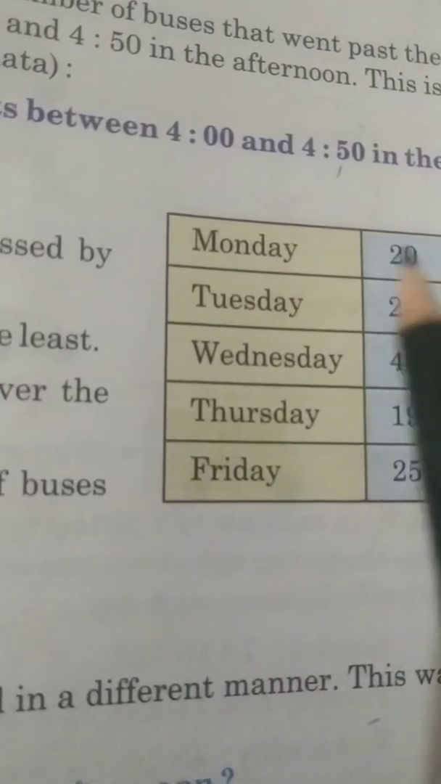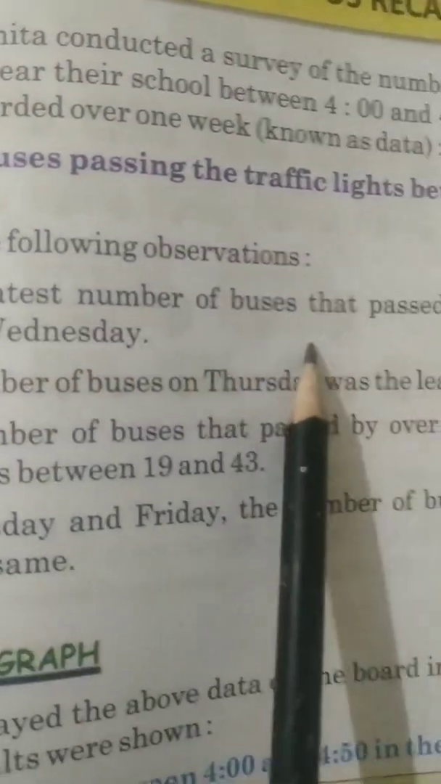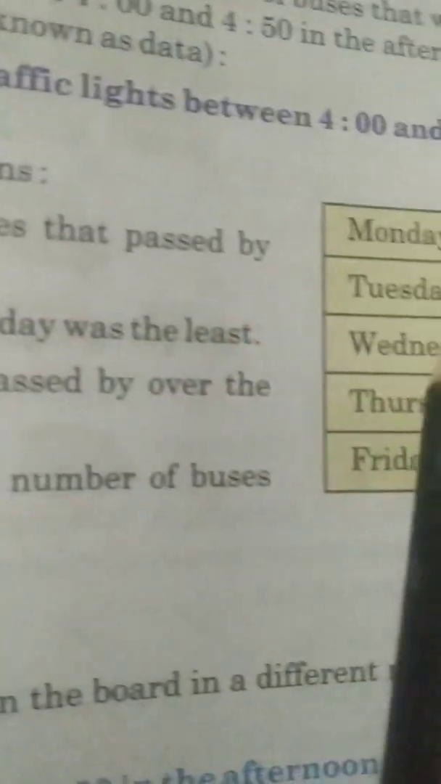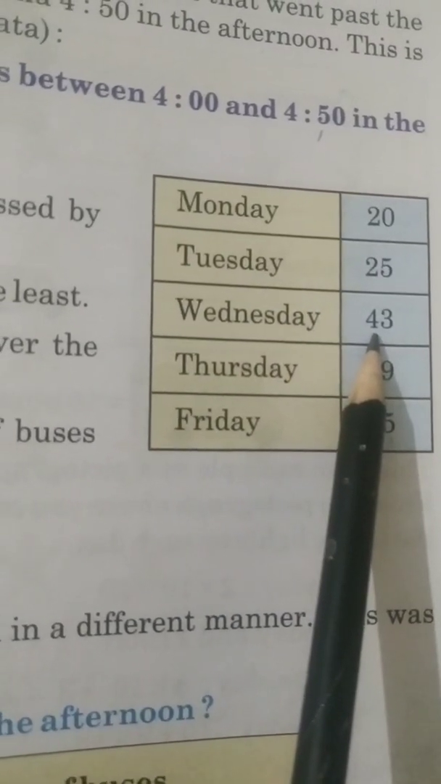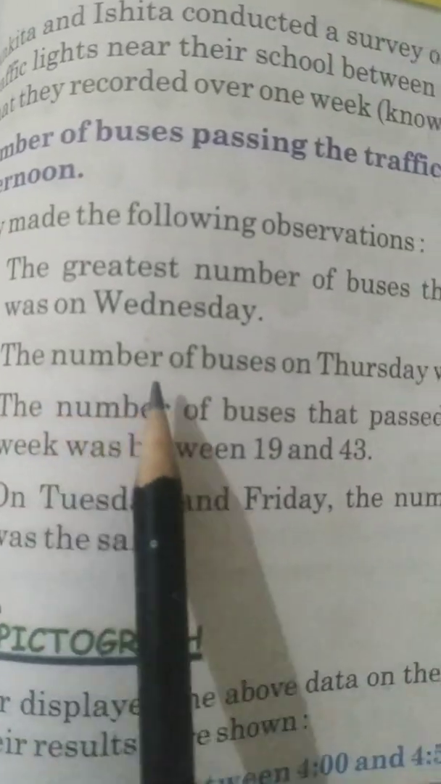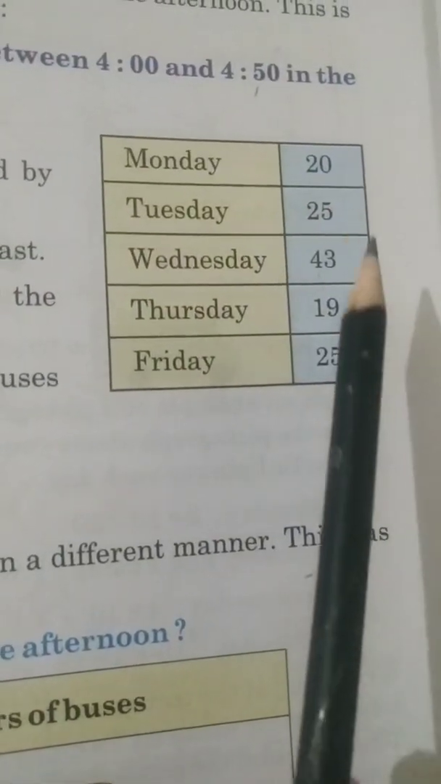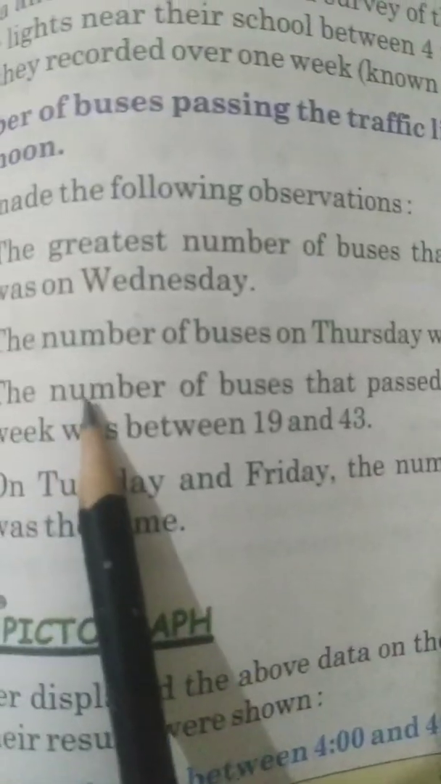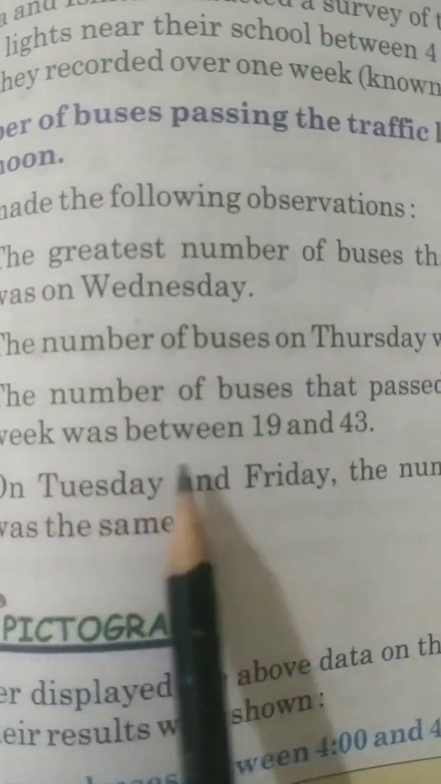From this they concluded these points. The greatest number of buses that passed by was on Wednesday. See the data, on Wednesday we got 43 buses, so the maximum number of buses passed by on Wednesday. Second, the number of buses on Thursday was the least. From all of these, the least number is 19, which was on Thursday.